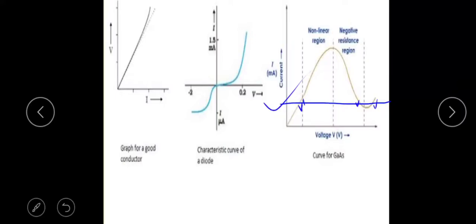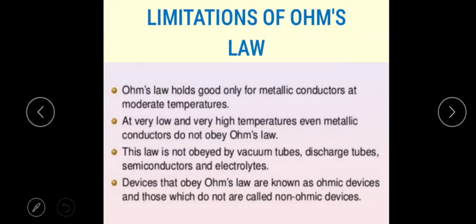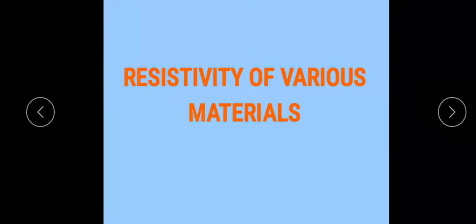So there are some limitations of Ohm's law. And the last one is that the devices that obey Ohm's law are known as ohmic devices. Now, the resistivity of various materials. See, the materials are classified as conductors, semiconductors, and insulators. This is the basic thing, and this classification is based on their resistivity values.